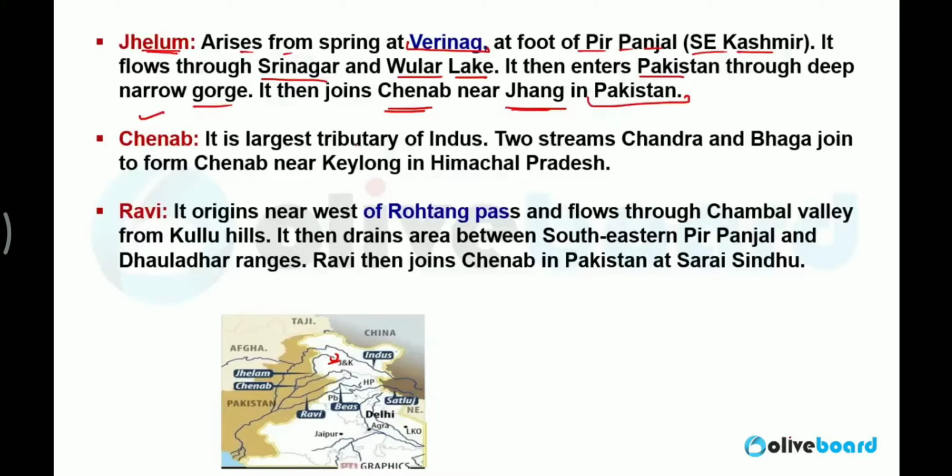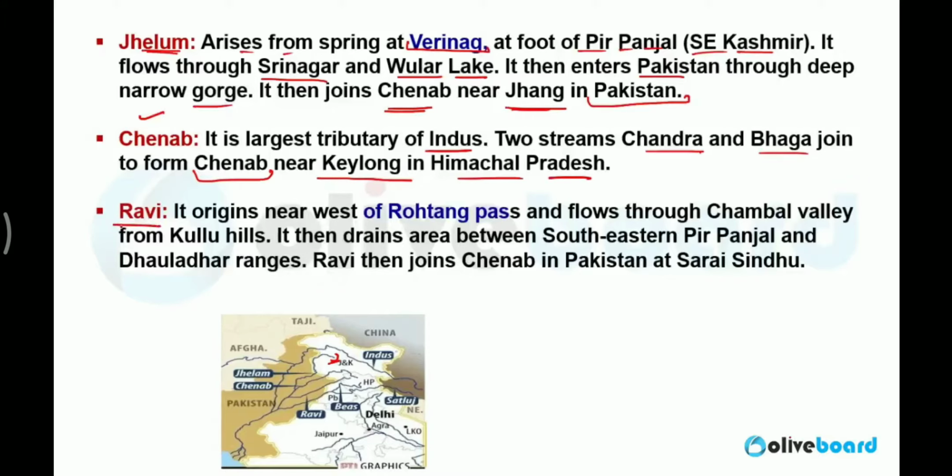Chenab River. It is the largest tributary of Indus. Two streams, Chandra and Bhaga, join to form Chenab. So the two main tributaries of Chenab are Chandra and Bhaga. After joining, they are called Chenab, near Keylong in Himachal Pradesh. So it originates from Himachal Pradesh, and it is the largest tributary of Indus.